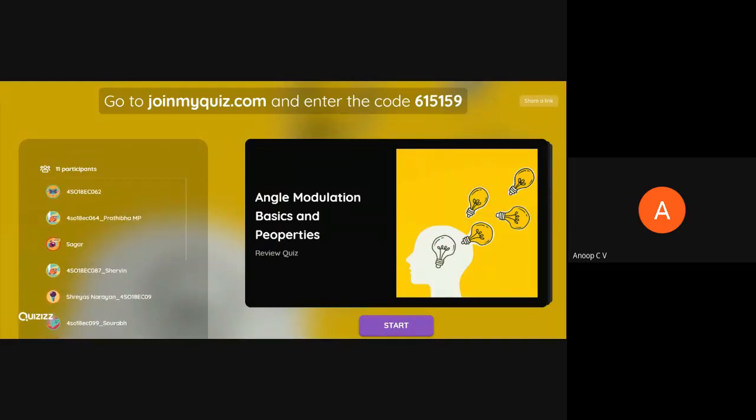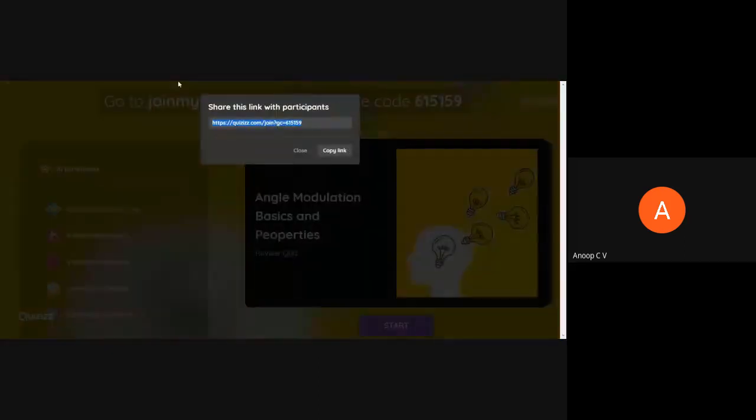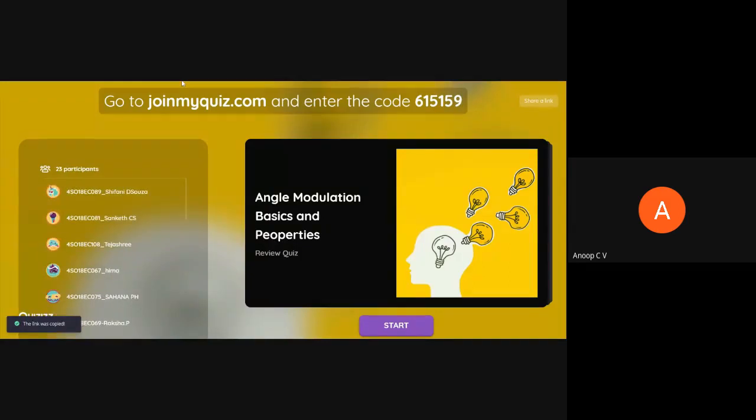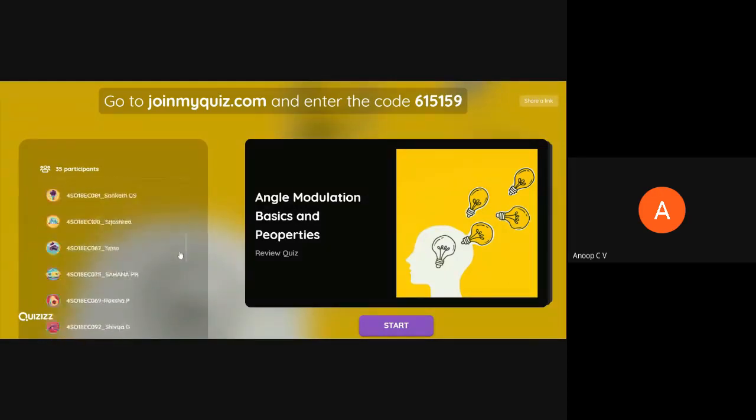I'll consider this for today's attendance. The new link to join, I'll put in Canvas and in the chat window. By mistake, I started before people were joining, but it doesn't matter. We have 32 participants. I need others also to join.